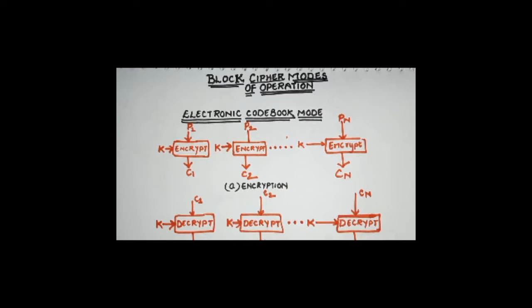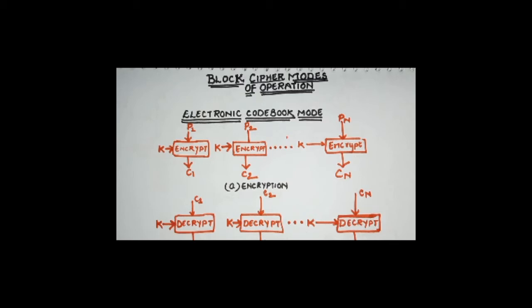Block cipher is a technology wherein the plain text is broken into blocks and then converted into cipher text. So basically, in block cipher, plain text is converted block by block into cipher text.